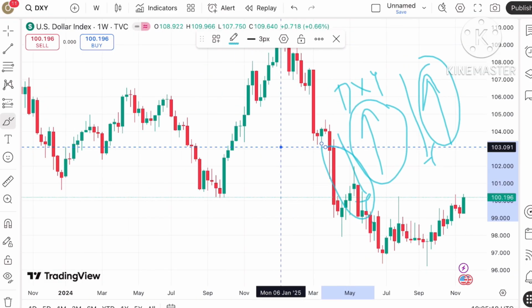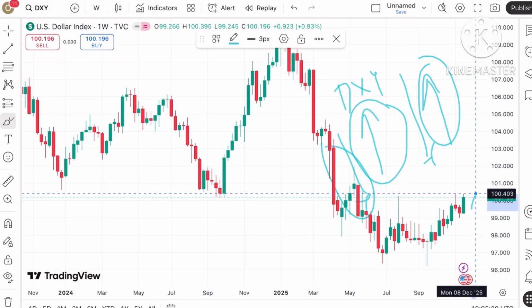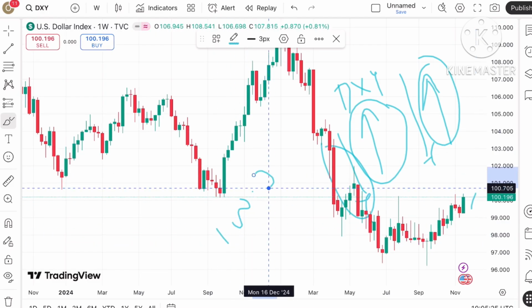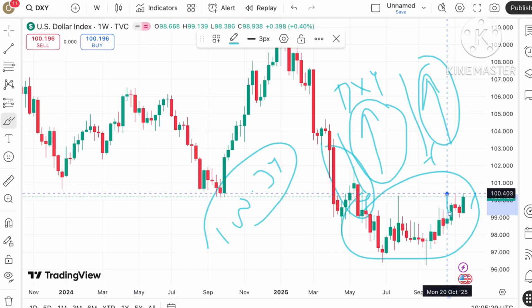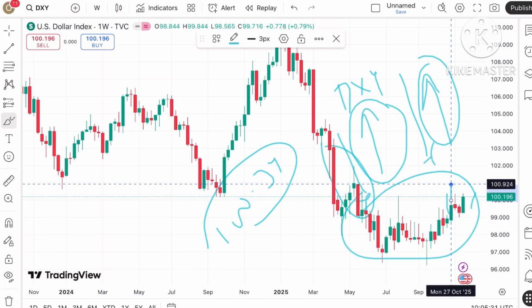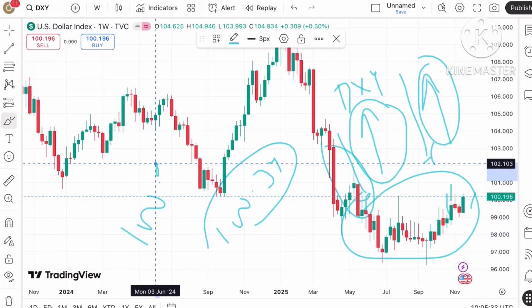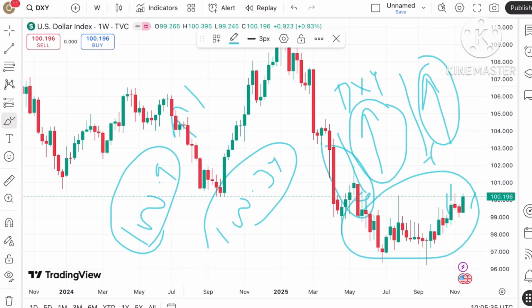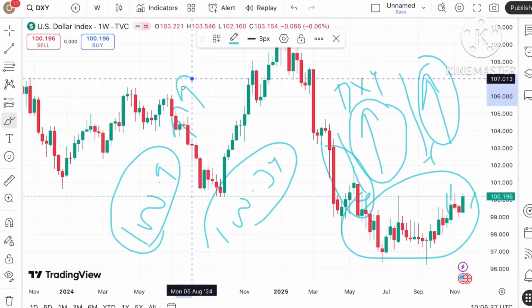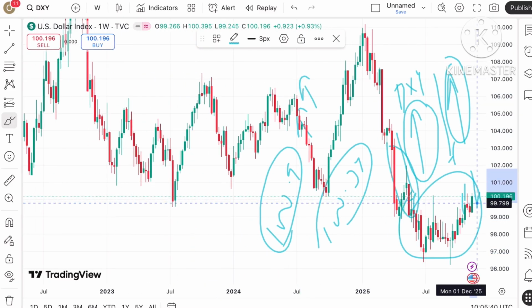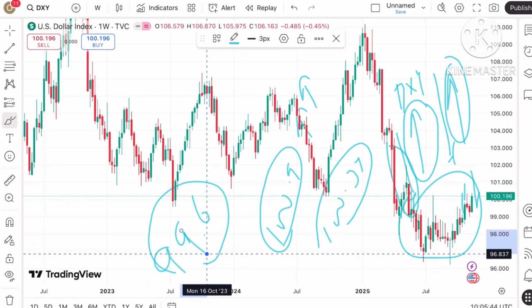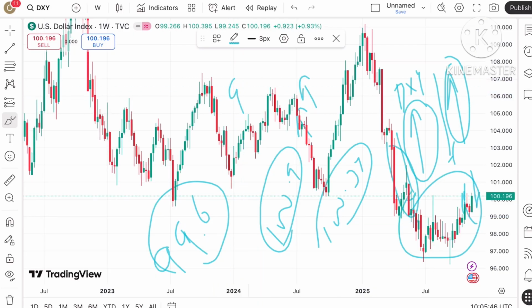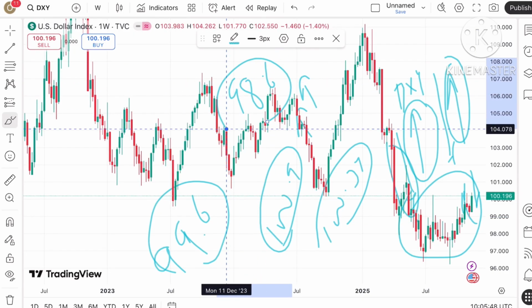Now the price is already above a level of 100, and once it starts sustaining this level, there is a higher chance it will cross above 100.34, and this level is already weak, so the price can move above 100.4 to a level of $100.9. And if that is sustained, there can be a further rise. But if the price starts coming down, it can come down towards $99.6. And if the price falls below that level, a chance of touching 98.6 will be there.